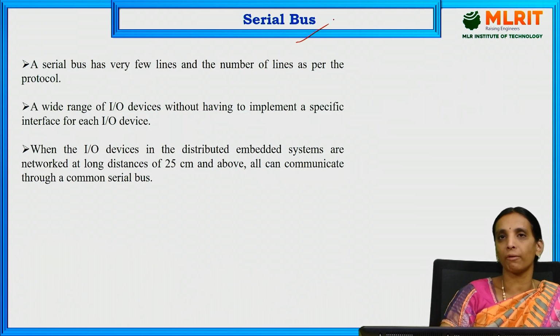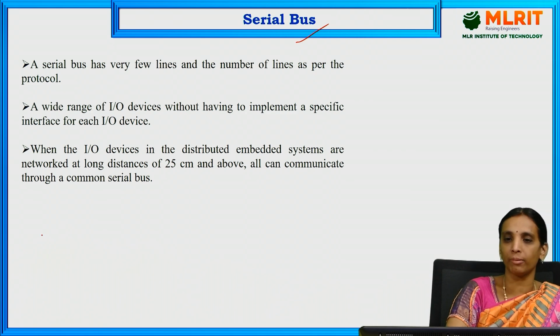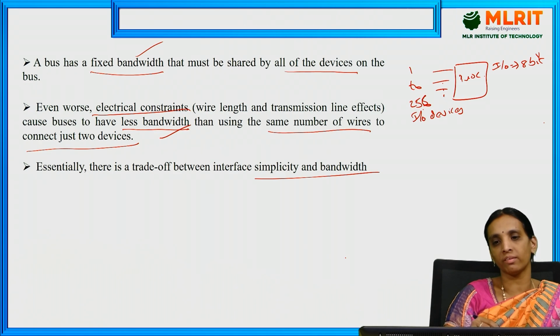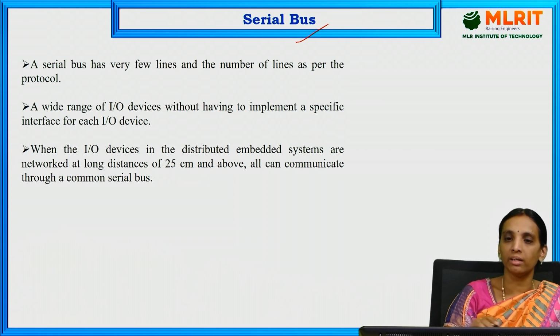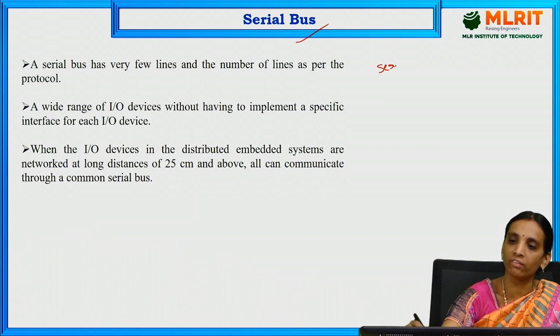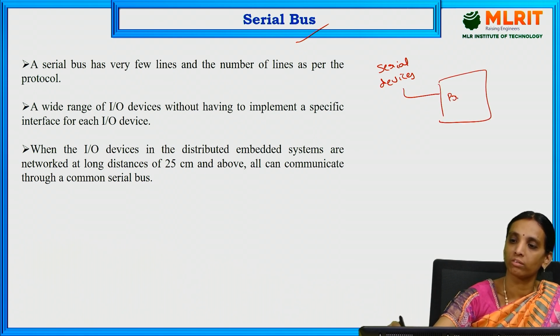Next, another type of bus is the serial bus. As we already discussed parallel bus and serial bus, a parallel bus is nothing but the same as the I/O bus. So I/O bus and parallel bus are both the same. Here the serial bus is nothing but a bus used for connecting serial devices to the processor.